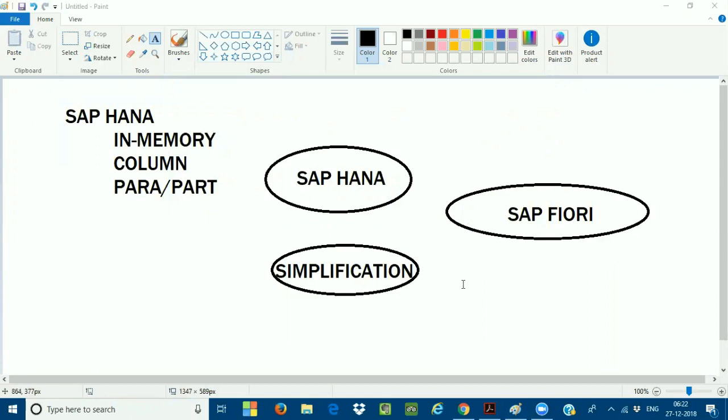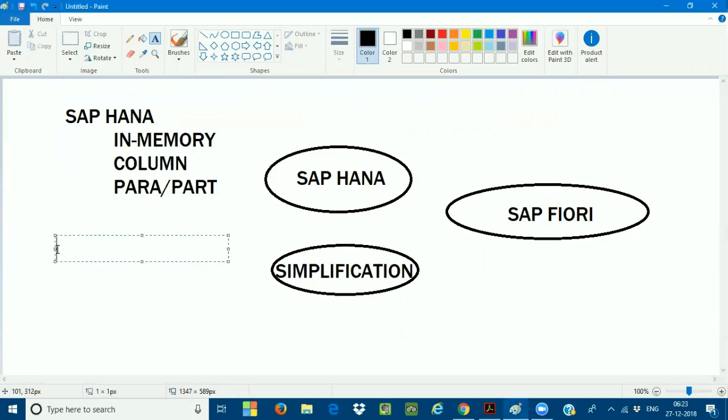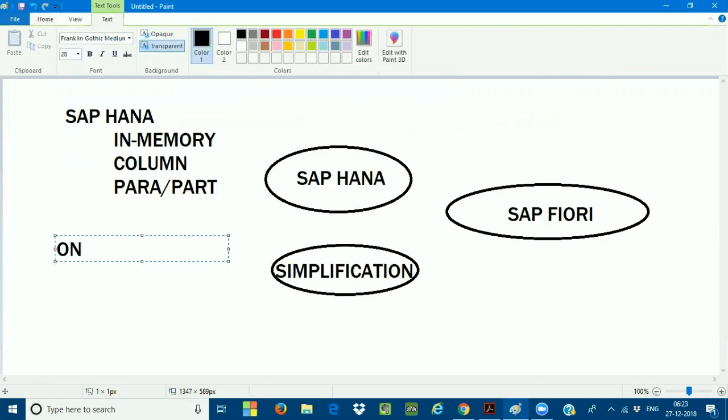We also discussed the very important concept of transition scenarios and the deployment options. There are three deployment options. One is SAP S4 HANA on-premise, SAP S4 HANA cloud, and we discussed SAP S4 HANA hybrid. On-premise has a separate license, which is called traditional licensing, cloud is a subscribed license, and hybrid is the combination of both on-premise and cloud.